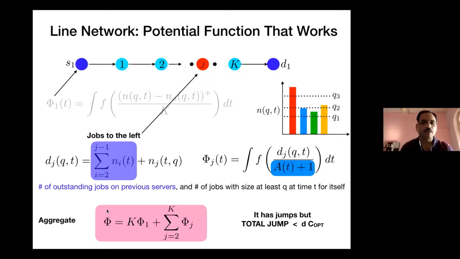The fact that it has jumps causes problems, but you are able to handle it using this bound. So what you do is you find the smallest bound on D, and then you add that to the competitive ratio essentially. If you remember that integration condition, the integration condition allows you to add that. So if your earlier bound was C, the new bound will be C plus D. So that is acceptable.